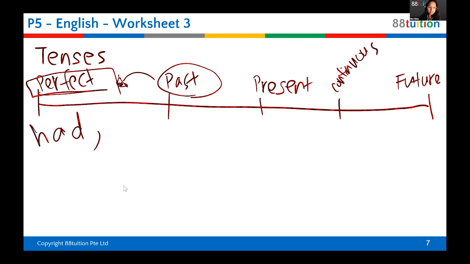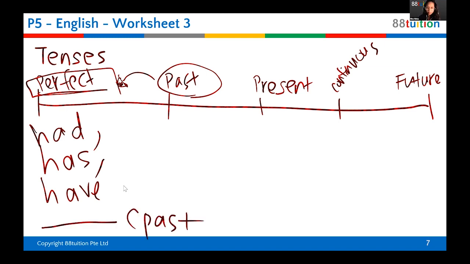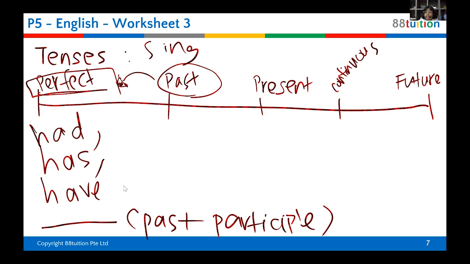Right? Had. Okay, also has, it's had, has, and have. These 3 words will always be followed by the past participle form of the verb. So that's what past participle is. So for example, let's do sing. What is the present tense of sing? Anyone? Yes, Dhyati? Sang. Sang is past tense. Present tense is singing. That is continuous tense. ING. Yes, any ING words are continuous.